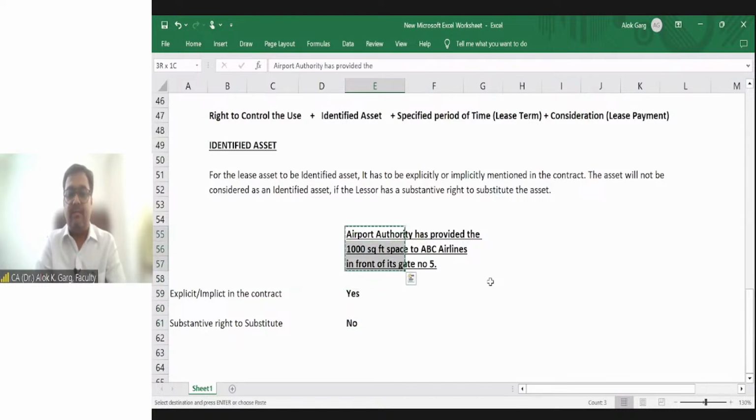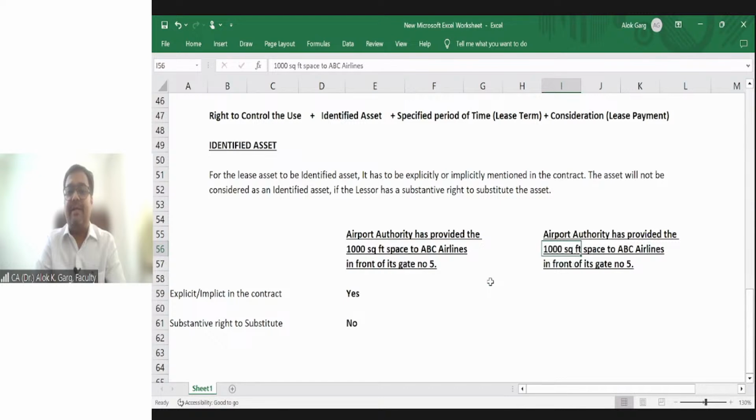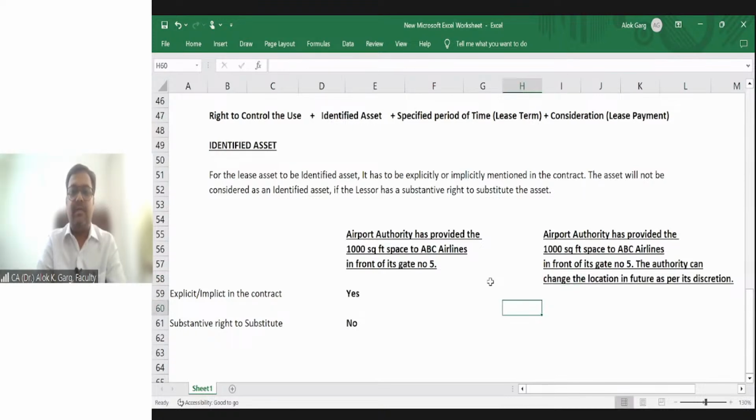Same example, the airport authority has provided 1000 square feet space to ABC Airlines in front of its gate number 5. The authority can change the location in future as per its discretion, right?